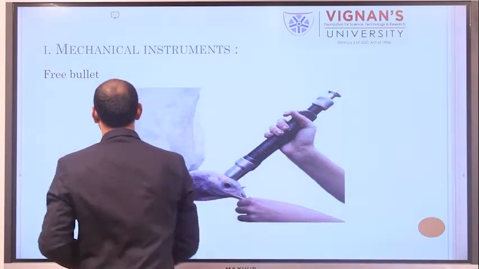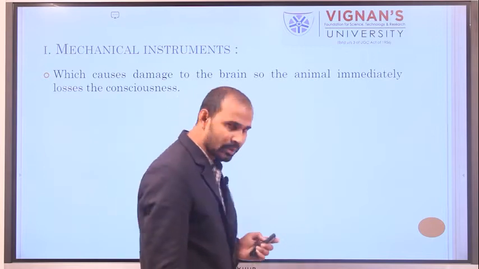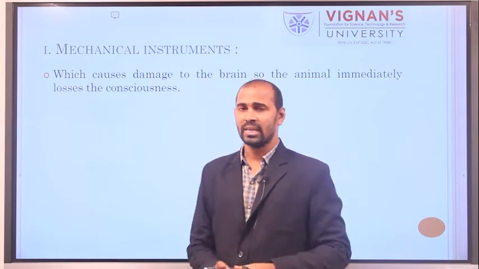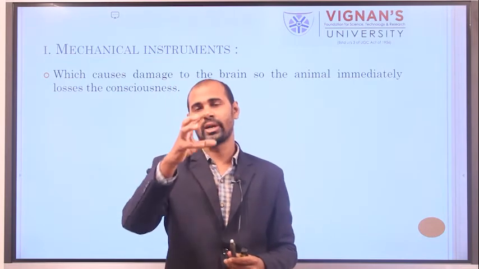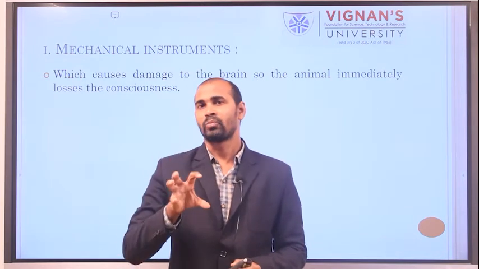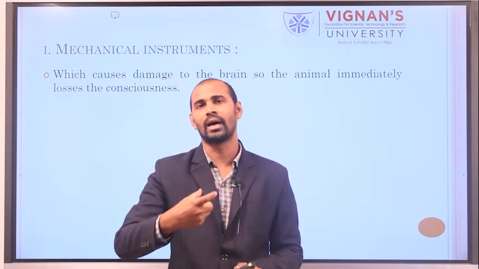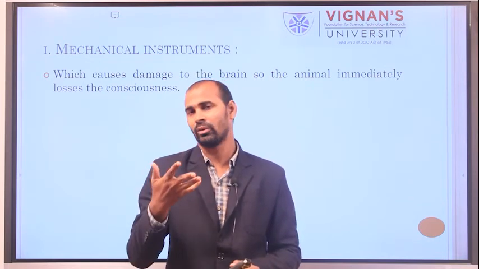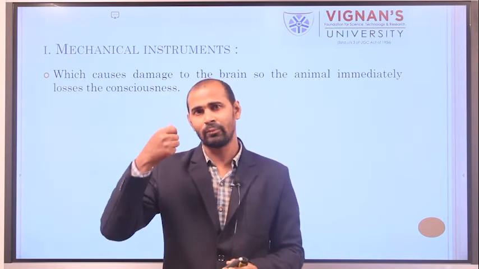Next, these mechanical instruments generally cause damage to the brain. Since we are taking a position at the head or forehead portion for stunning the animal, and this forehead portion has the brain, when you use the captive bolt pistol, precision stunner, free bullet or any of these devices, they will damage the brain.